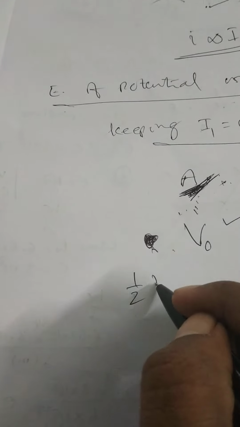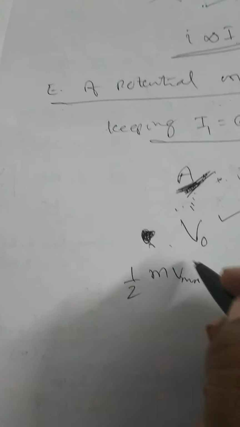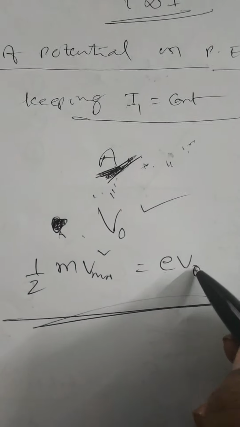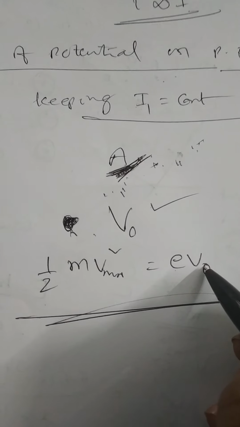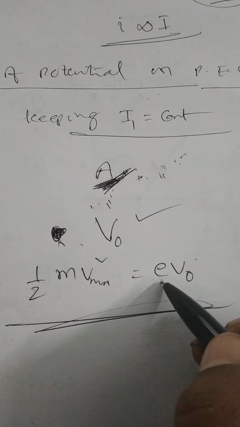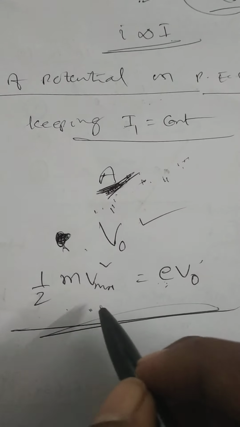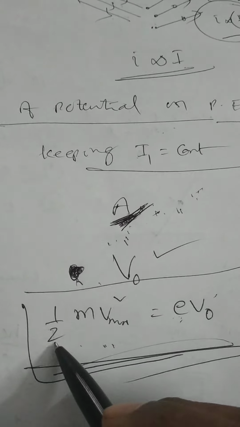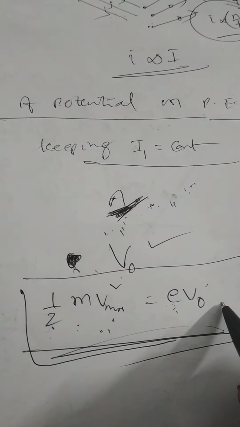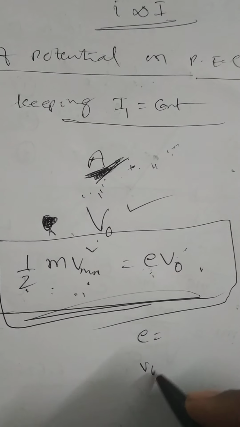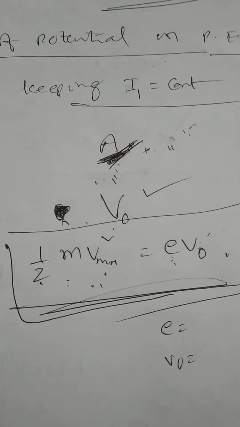At stopping potential, the maximum kinetic energy of the photoelectron is equal to eV0, the work done by the stopping potential, which equals the change in kinetic energy of the photoelectrons. Very, very important relation: half m v max squared is equal to eV0, where e is the charge on the electron and V0 is the stopping potential.